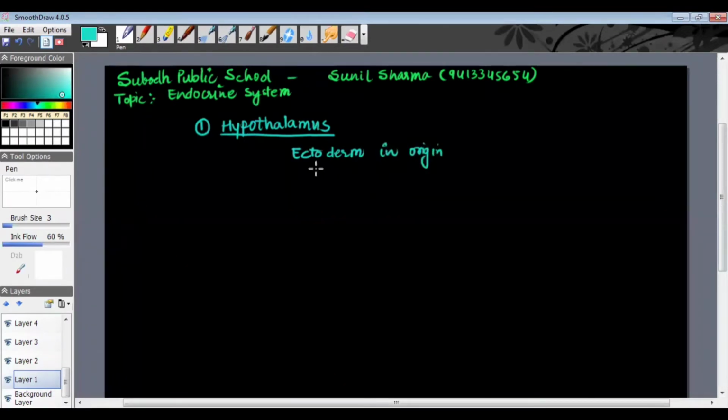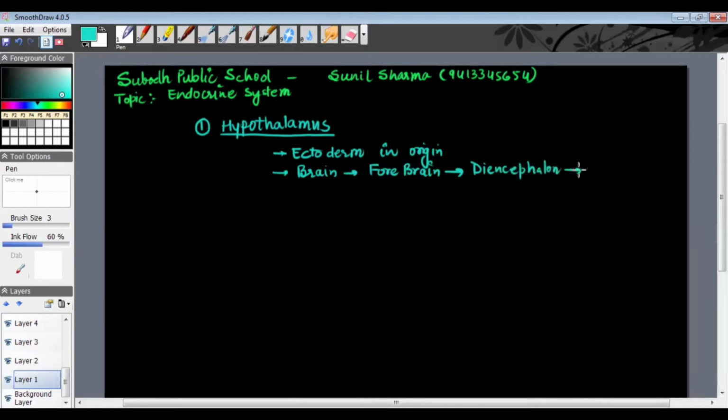This hypothalamus is the part of the brain. If you all remember, in the brain there is a part named forebrain, and in the forebrain there is a structure which is named diencephalon.